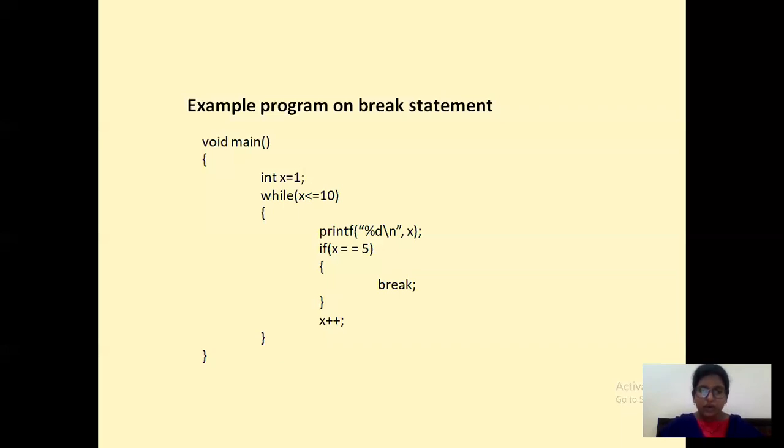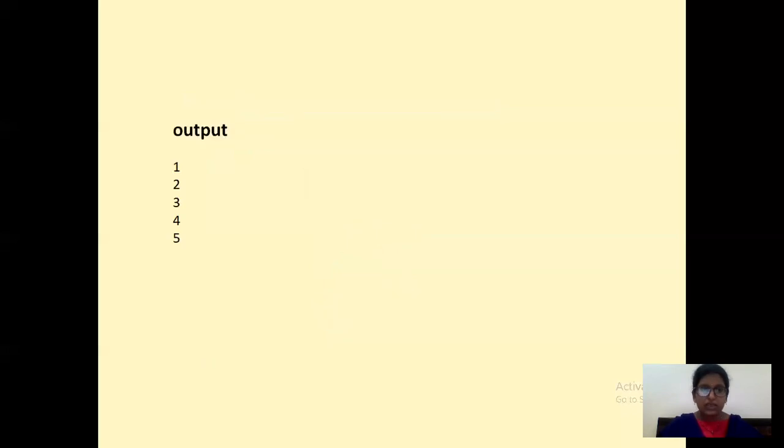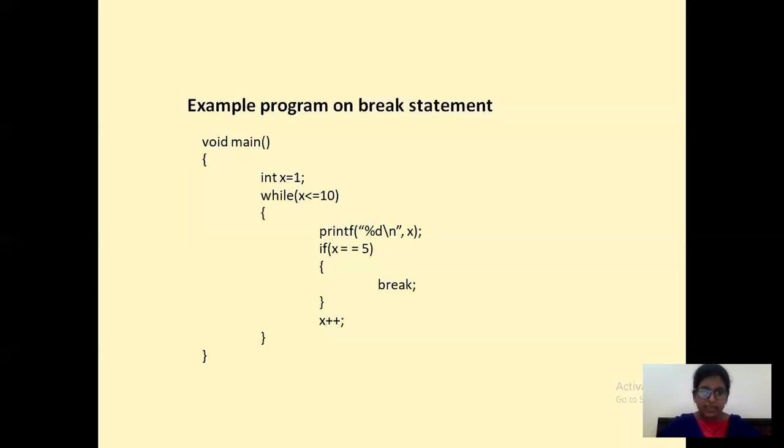If the break is found, you come out of that loop. You do not have any statements left to execute. So it will print the numbers only from 1 to 5, because you have written break there. It will not print the values after 5, that is 6, 7, 8, 9 and 10. So your output will be only from 1 to 5. This is the output if you use the break statement in the program like this.